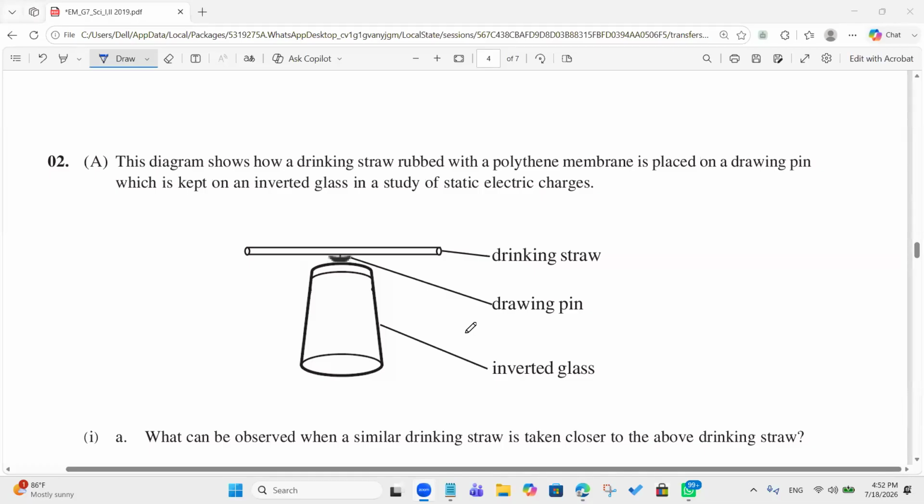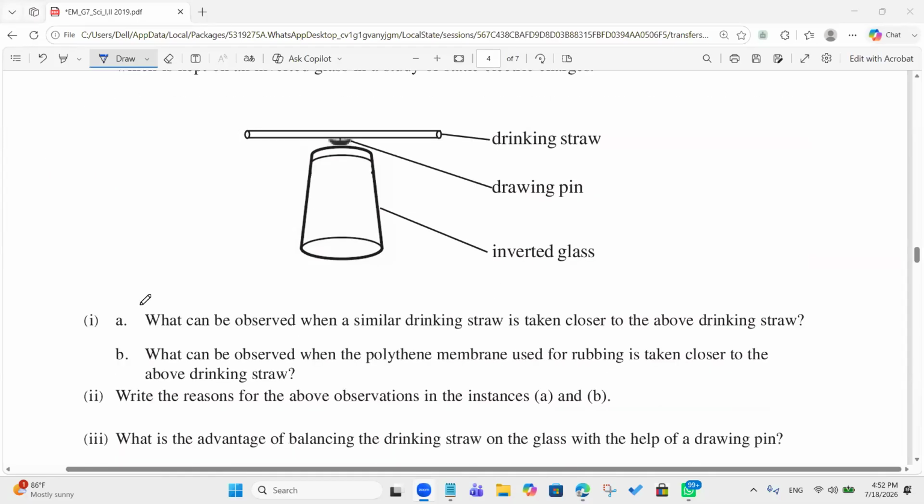What do you think? It will repel. Yes, right. When you bring a similar one, it means it's also charged, right? So if both have the same charges, definitely it would repel. Okay, that is the first one.